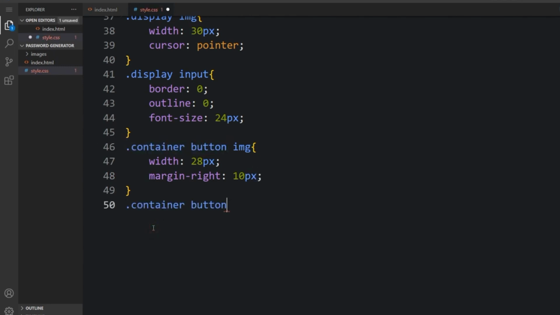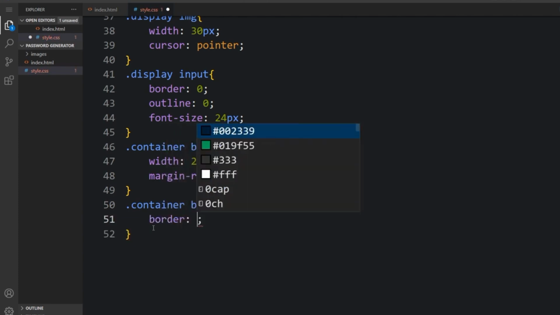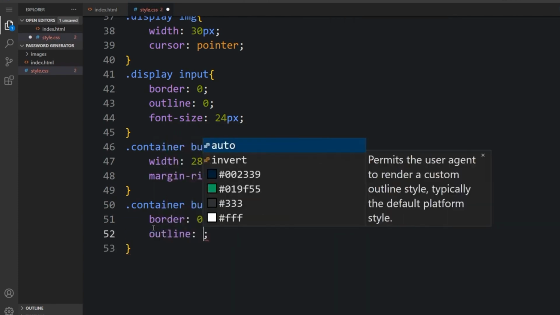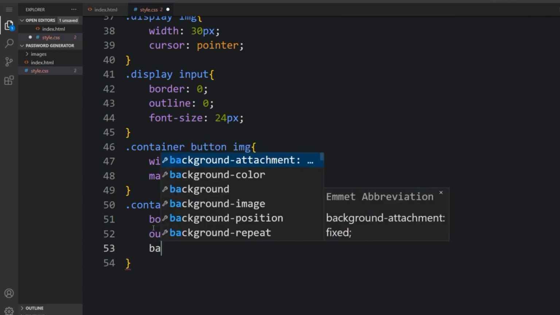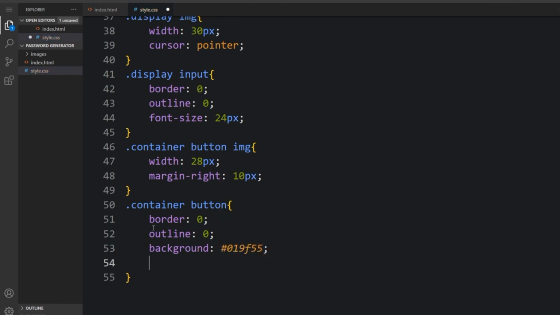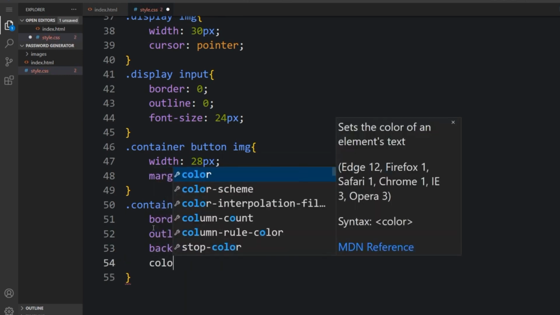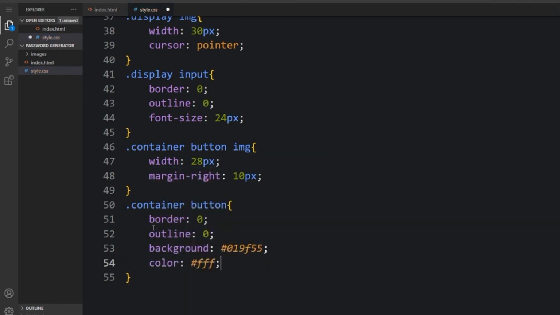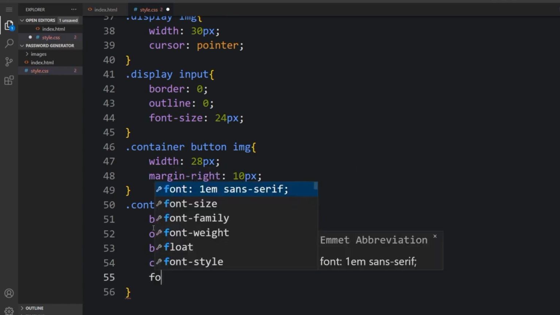So I copy that. So the border will be 0. The outline will be 0. The background, give it a nice color. So the color will be white.